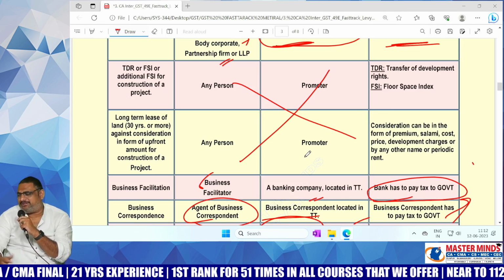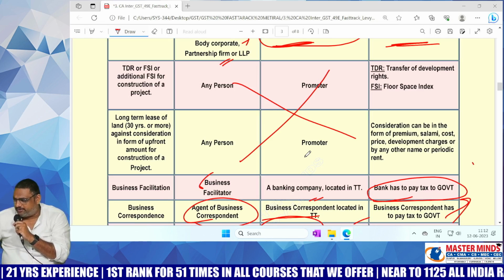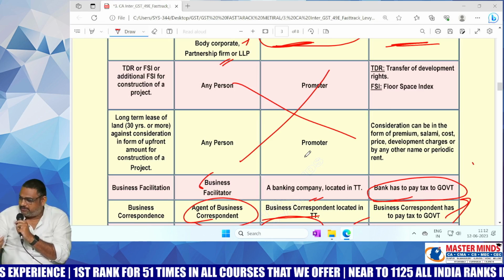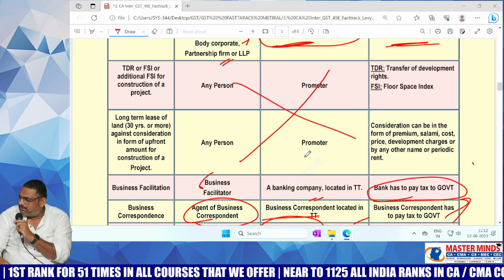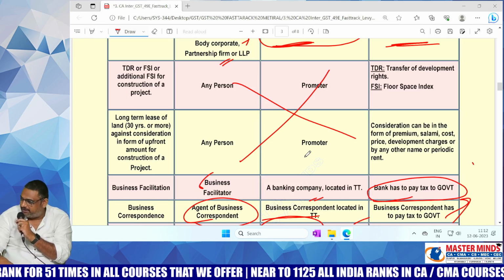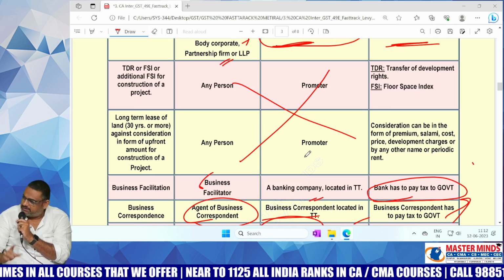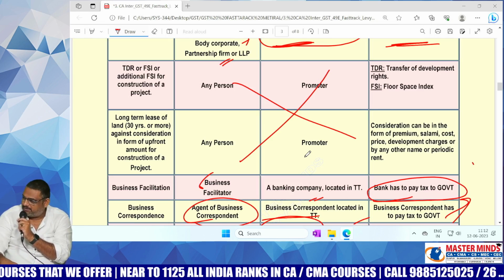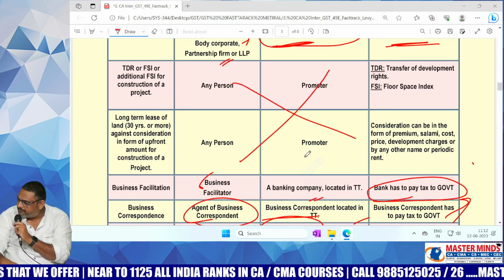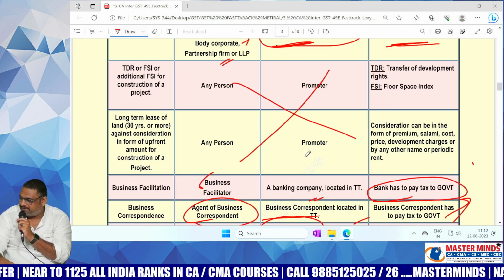The recipient has to get himself registered under GST law, and he needs to pay, just like the supplier would pay. The supplier generally pays directly to the government. Registration you need to take, and once registration is taken, you can log into the GST website. Thereby, you can pay the GST by entering the amount of tax you need to pay. A DSC signature is not required for the payment.